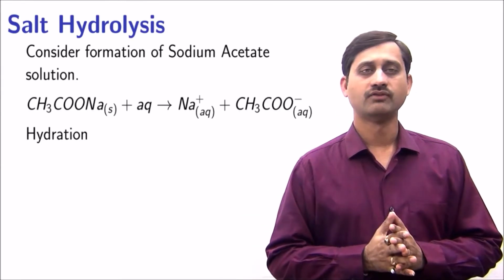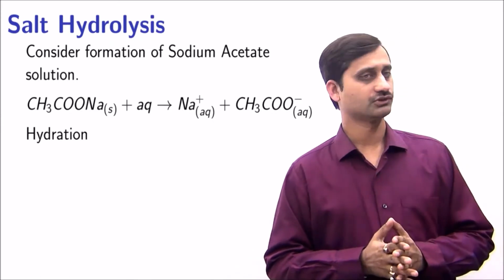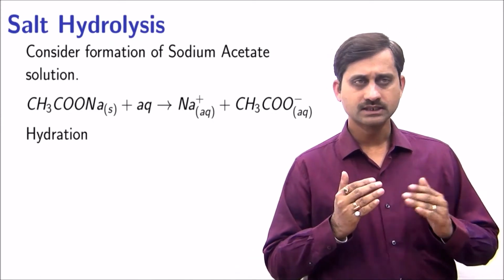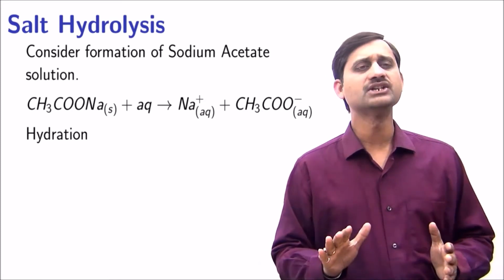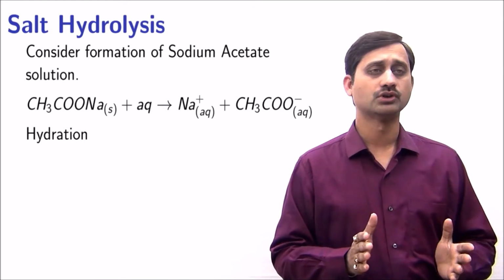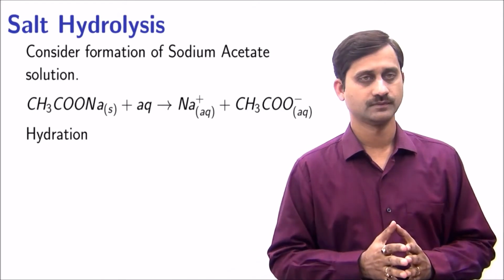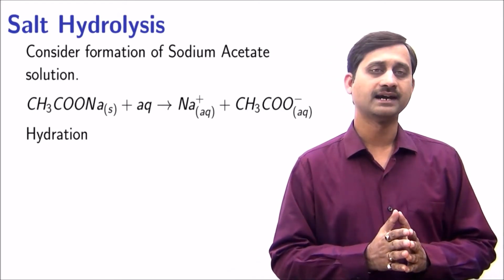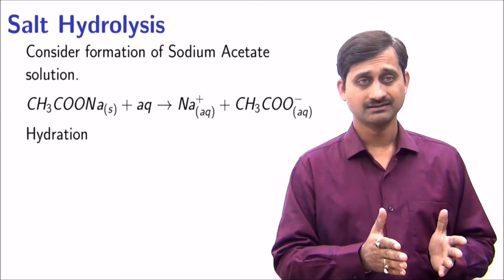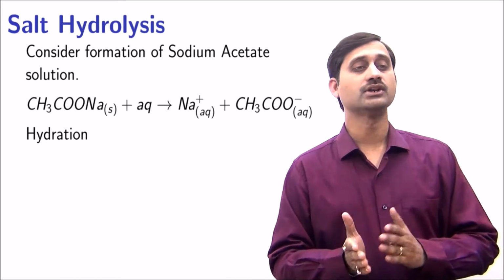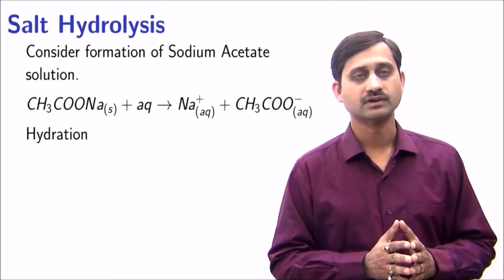Now to consider the next example: salt of a weak acid and a strong base. Let's consider formation of sodium acetate solution. Similar to sodium chloride and ammonium chloride, sodium acetate easily dissolves in water to give 0.1 molar or more concentrated solution. The sodium and acetate ion get hydrated. In this salt, the cation, that is sodium ion, is the conjugate of a strong base, that is sodium hydroxide.